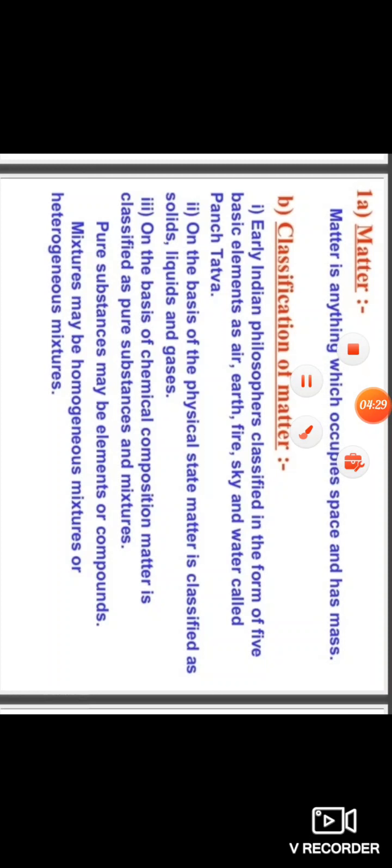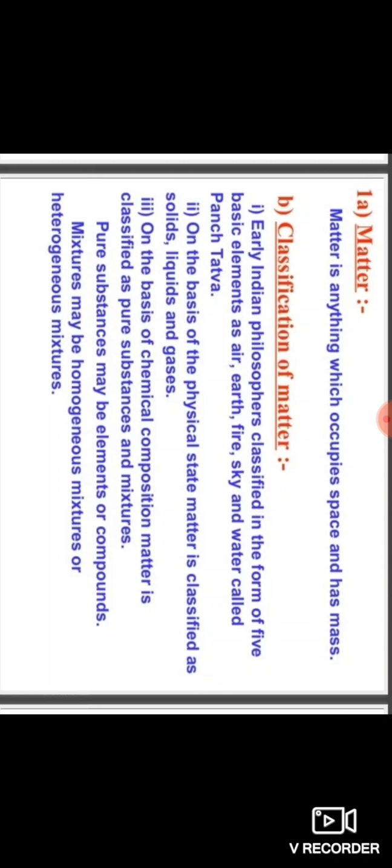On the basis of chemical composition, matter is classified as pure substances and mixtures. Pure substances may be elements or compounds.